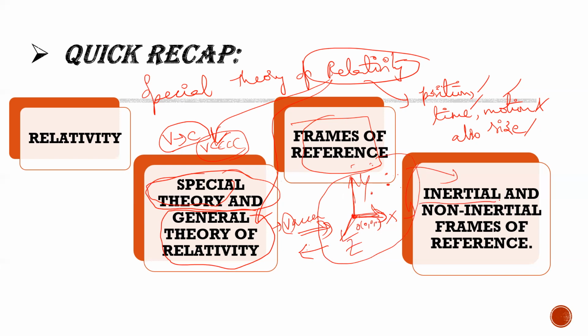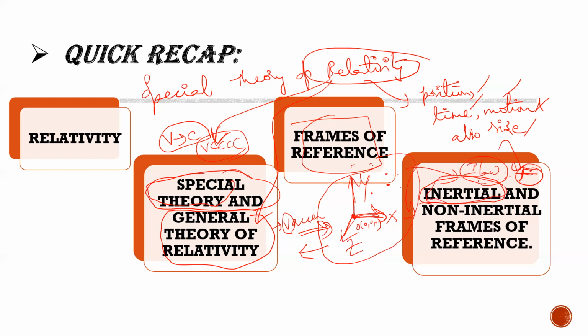Inertial means that it obeys Newton's laws. Newton's first law is the law of inertia. Whenever my frame of reference obeys Newton's laws, especially the first law, the law of inertia, that means every body continues to be in rest or in the state of motion with constant velocity until and unless an external force F is acted upon the body. Such a type of frame is called an inertial frame of reference.